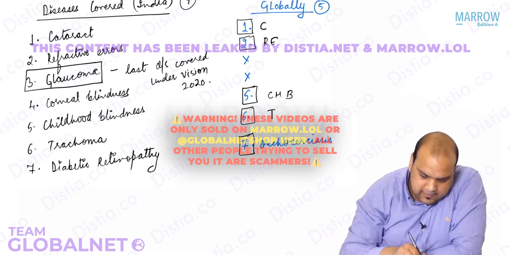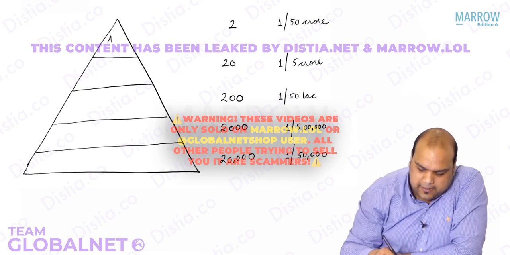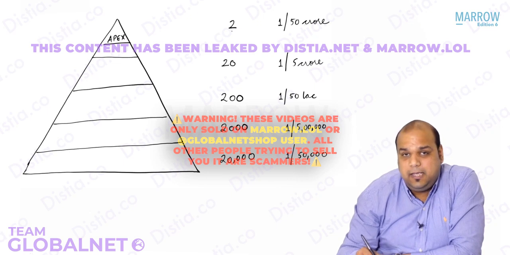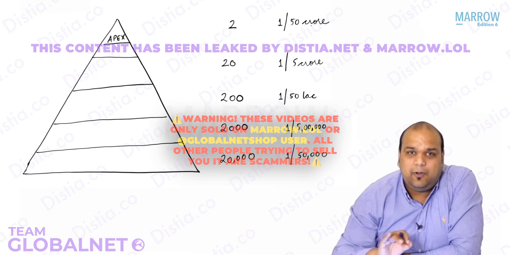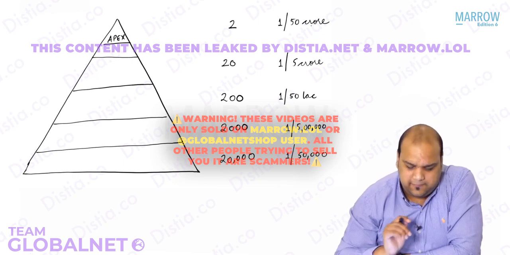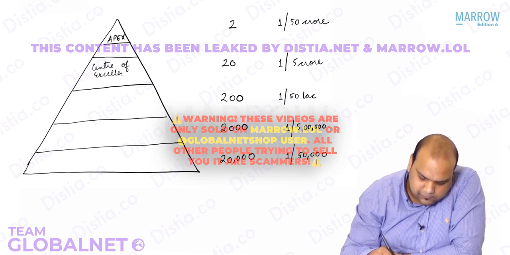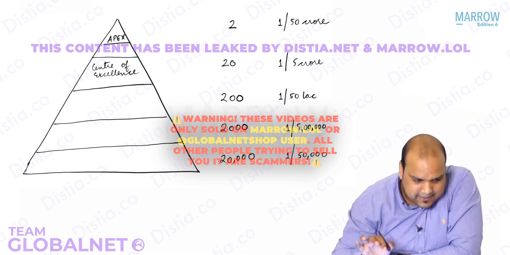aims. Yes? So, we can draw the pyramid like this. At the top, everybody, we say apex. Apex institutions. There are only 2 apex institutions. And apex institutions, 1 per 50 crore. That is the kind of population that each apex should serve. Secondly comes, everybody, center of excellence. Please keep adding 1 0 and please keep subtracting 1 0. So number becomes 20, the population becomes, instead of 50 crore, 5 crore. As simple as that, everybody.